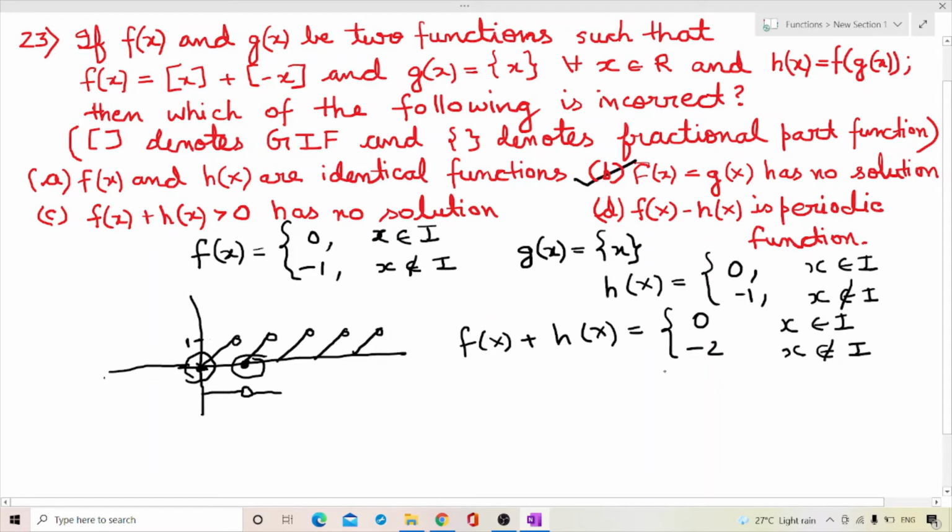In either case f(x) + h(x) is not greater than 0, so obviously it has no solution. So this statement is true. And similarly f(x) - h(x): if we do f(x) - h(x) we get 0. This is a constant function. A constant function is periodic but the period is not defined. So this statement is also true. Hence the correct option is B.